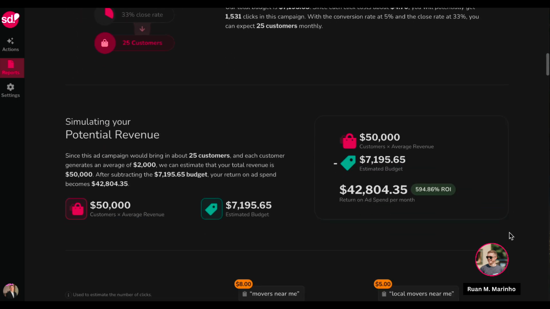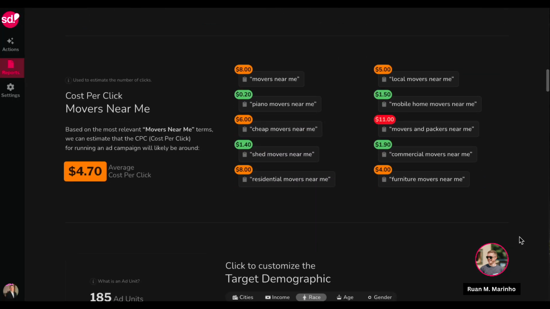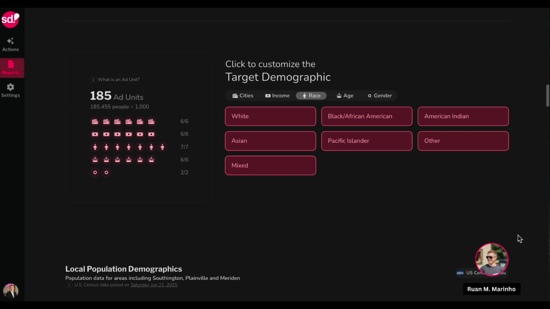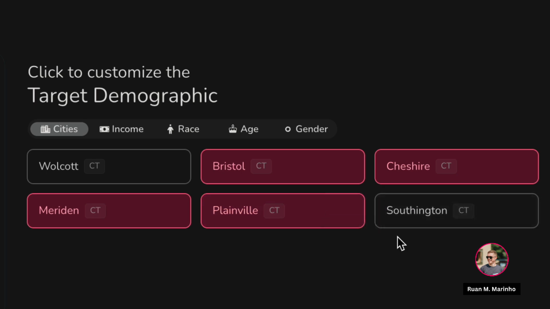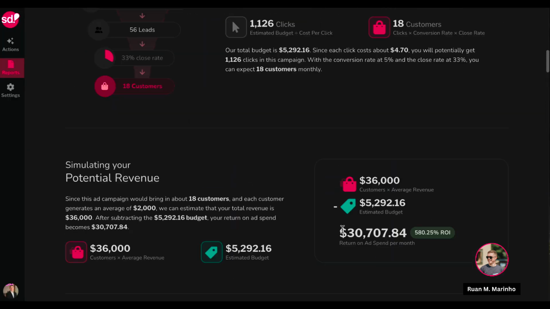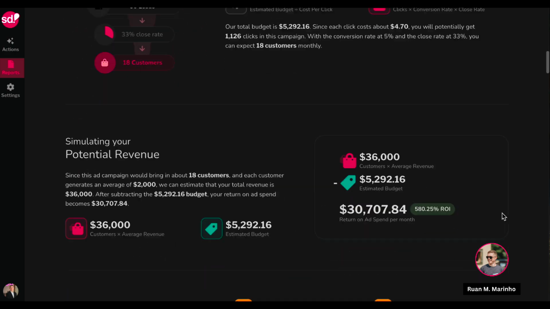When we simulate this information, we can actually see that there could be a potential return on investment of $42,804.35. It also shows you the keywords, and it allows you to filter the demographics so you can adjust your advertising. So if I wanted to exclude a whole city, let's say Wolcott and let's say Southington, you can see that my projections now change.